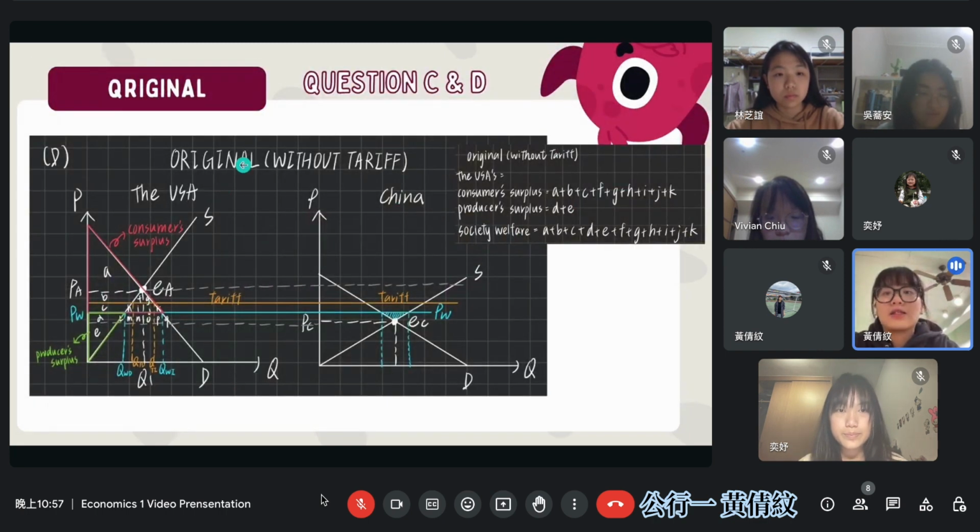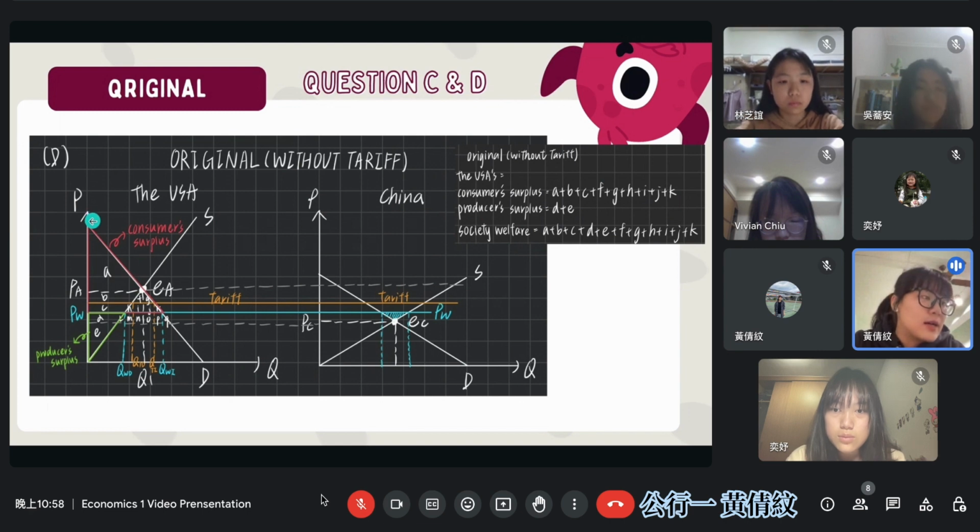First, I would like to show you the original situation without tariff. In the original market in the USA, the consumer surplus is this red triangle. It involves A, B, C, F, G, H, I, J, K, this space.